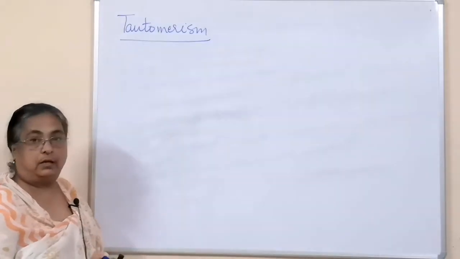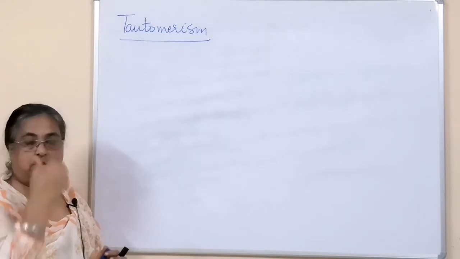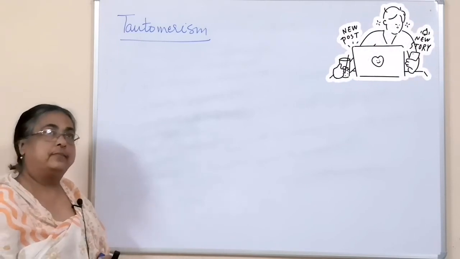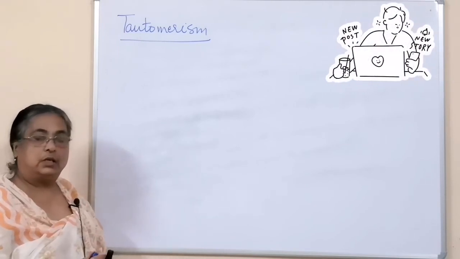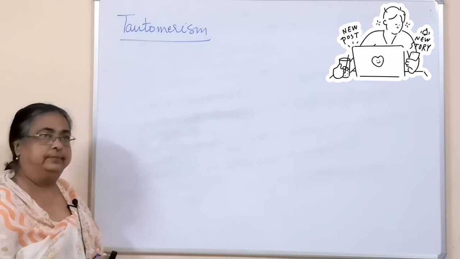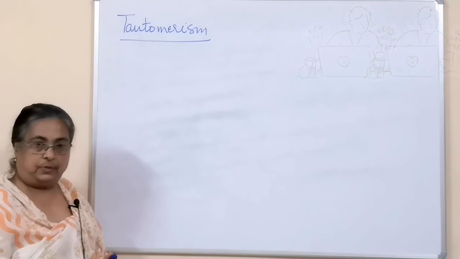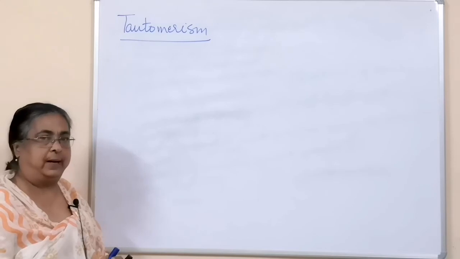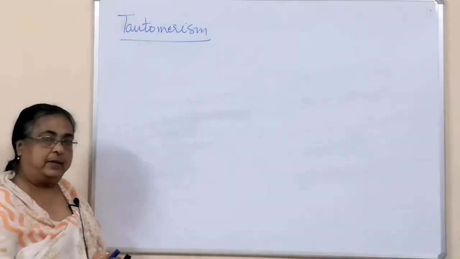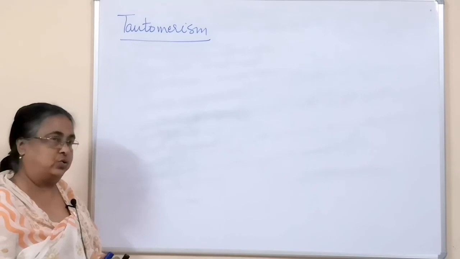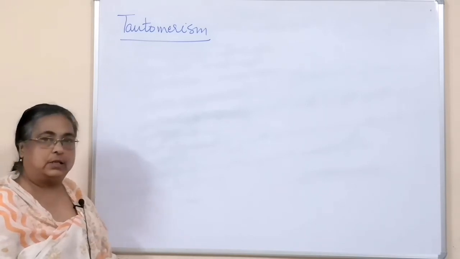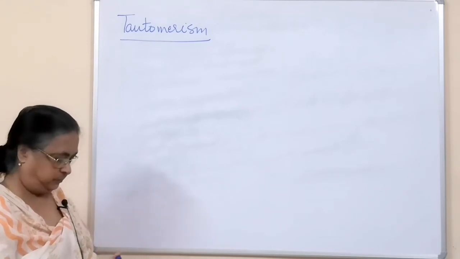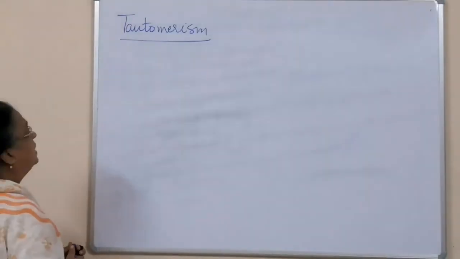Today we will do tautomerism, another kind of structural isomerism, the last kind. In the last class we saw metamerism, which is a special kind of positional isomerism. Sometimes people consider it a special functional isomerism also, because some limited functional groups are only used in metamerism. But actually metamerism is a special kind of positional isomerism, and tautomerism is considered a special kind of functional isomerism.